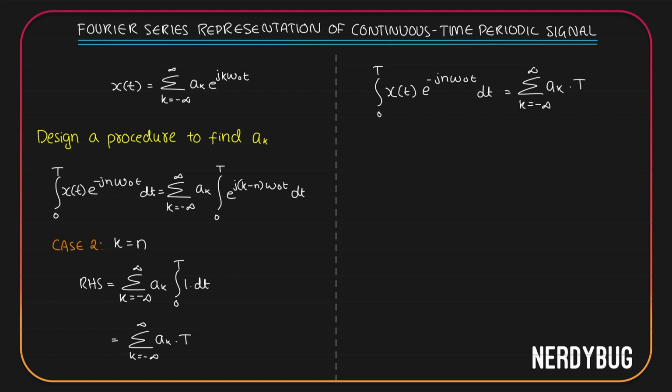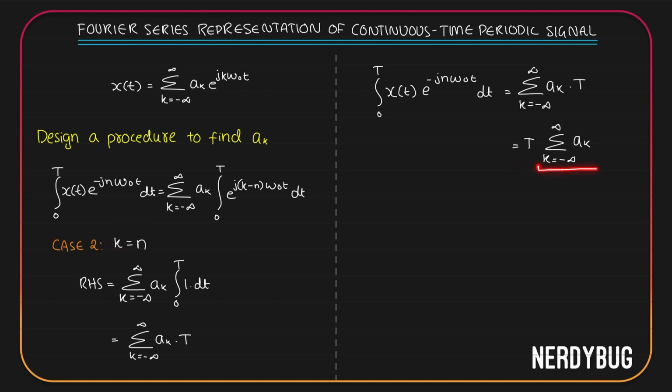T is a constant, so let us take it out of the summation. T multiplied by summation from k equals minus infinity to infinity a k. Over here what we have is the summation of all a k's, where k can take any values from minus infinity to infinity. But we already saw that if k is not equal to n, then this is going to be equal to 0. We got this at the RHS only for the condition k is equal to n.